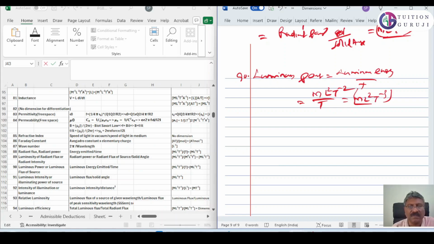Then 91. 91 is luminous intensity. What is luminous intensity? Luminous flux by solid angle.